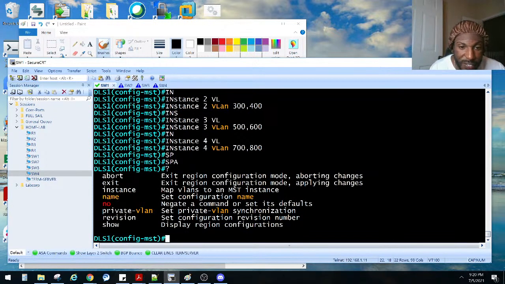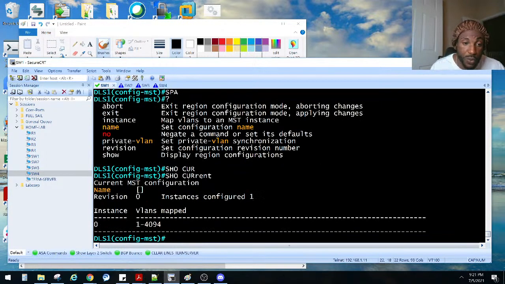Let's see here. We did the instance mapping. We did the revision. We did the name. We could also do a show real quick. We do a show current because this stuff does not get applied until we exit out of this mode. So we do show current, and we'll see what is currently running. Instance 0. What the hell? I didn't create instance 0. This is the default instance when we get into MST. All of the VLANs get grouped into MST instance number 0 until we start creating our new ones, which we did, 1 through 4. They didn't show up yet until we get out.